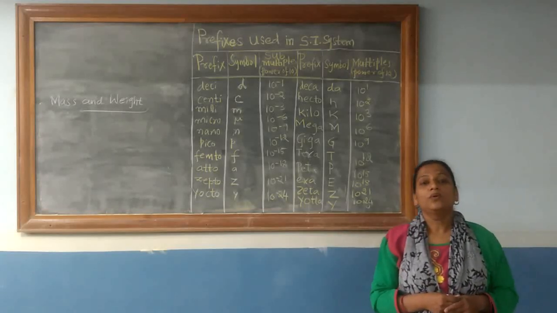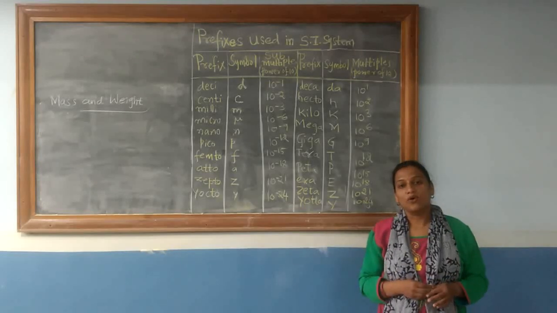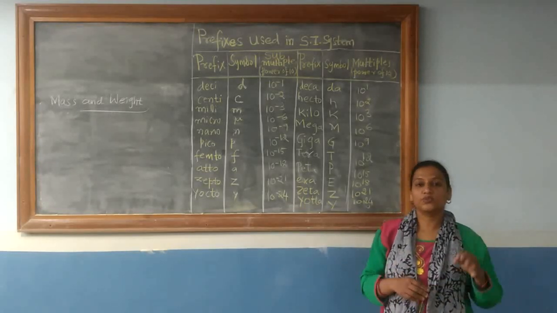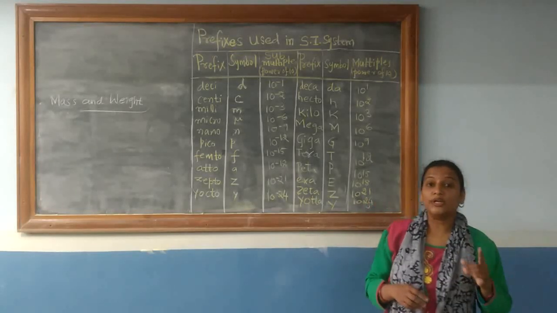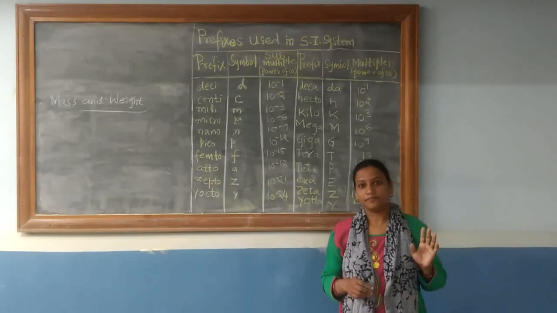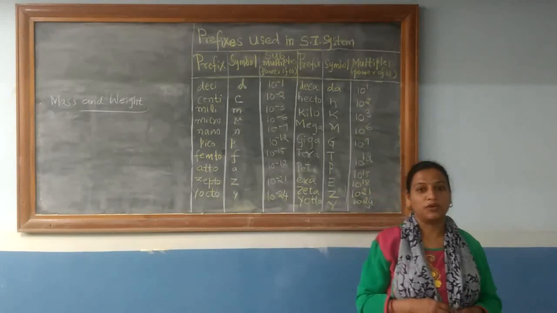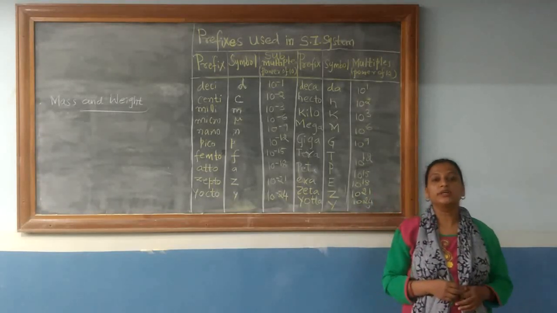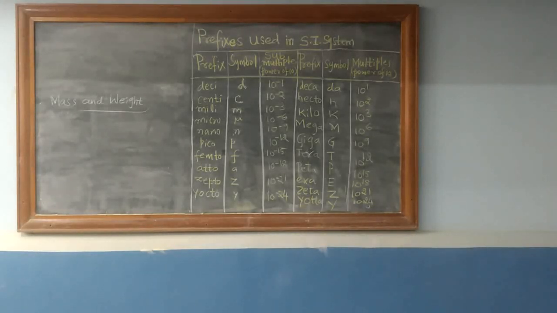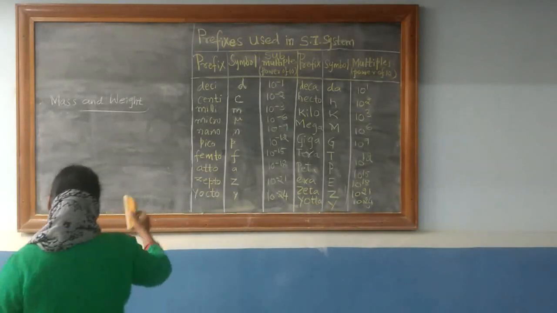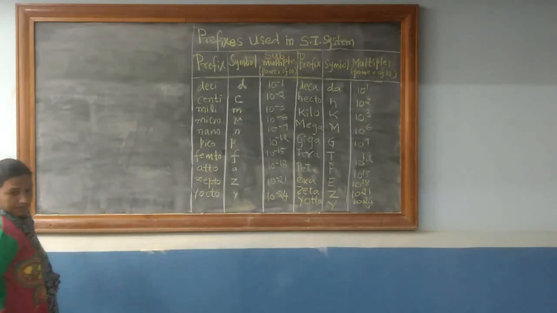I hope you all know what 1 kilogram is in terms of grams. 1 kg is equal to 1000 grams. But remember, the SI unit of mass is kilogram. I hope now the definitions of both mass and weight are clear to you. After knowing the definition of these two terms, next is to know the definition of another term, that is volume.